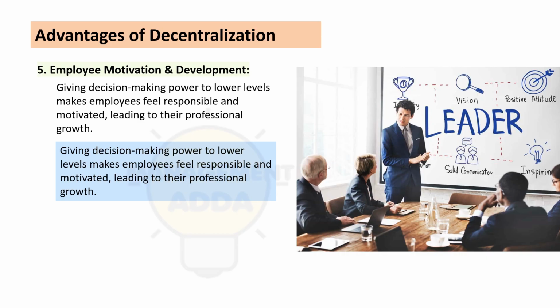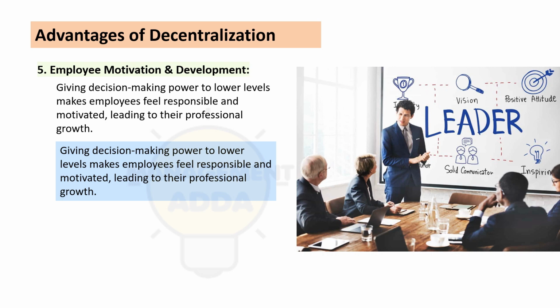Or if lower level managers get the chance to take decisions on their own for their department, they take it as a responsibility. They take it that they have power, that their decisions are respected and valued.